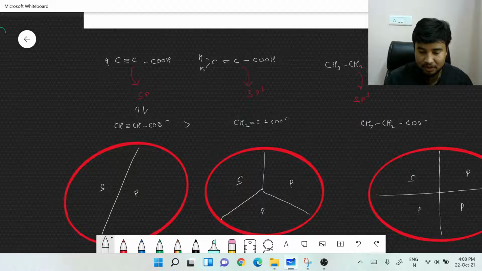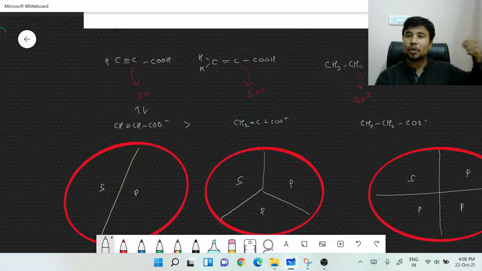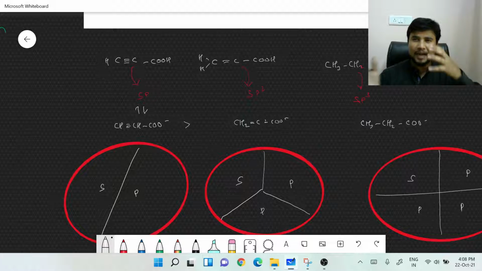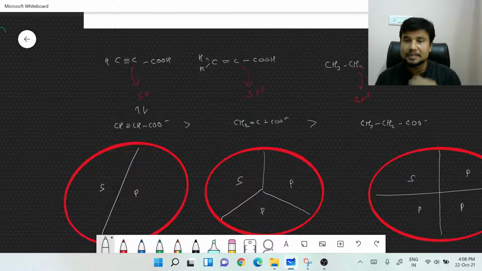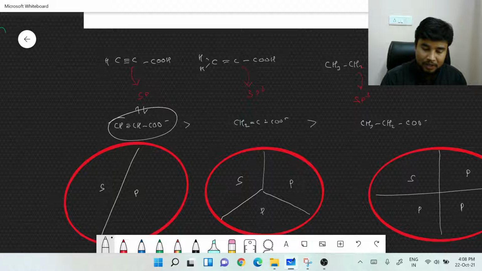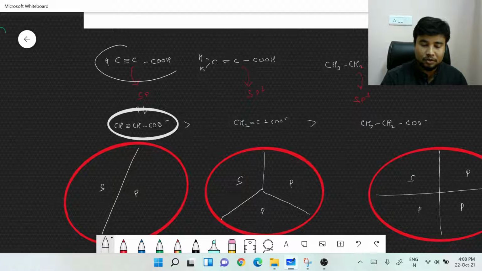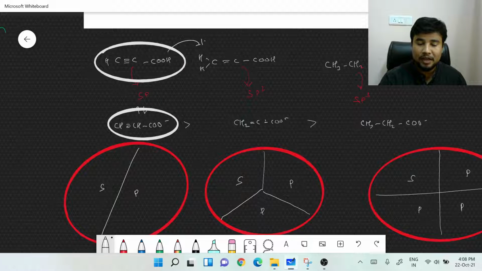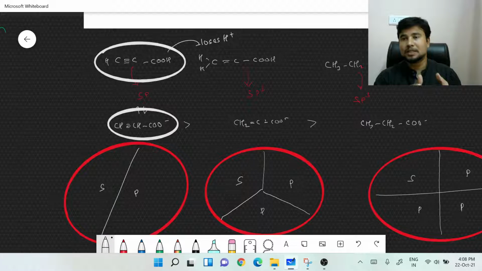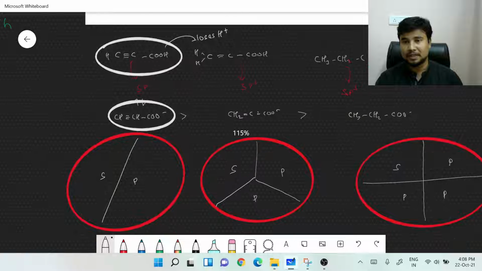It is obviously this one which is going to be the most stable, the reason being that a more electron withdrawing group is there that withdraws the electron density and stabilizes it. Comparatively, the other two are going to be less stable. Since the product is more stable, this substance could readily lose H+. And because it loses H+ very easily, this is going to be the most acidic one.